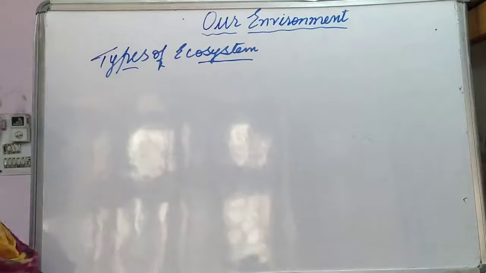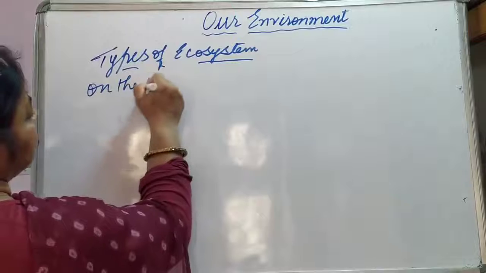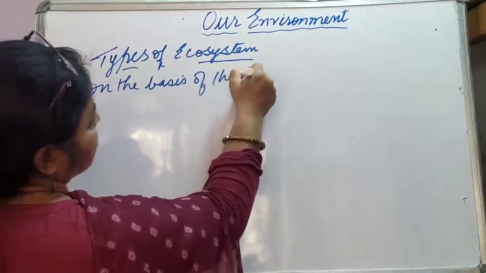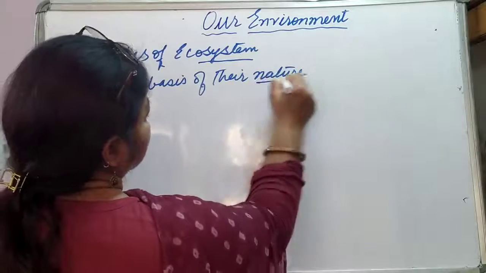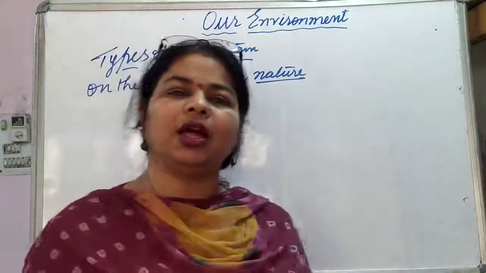Give example of. See, on the basis of their nature, what can be the basis of nature of the ecosystem?